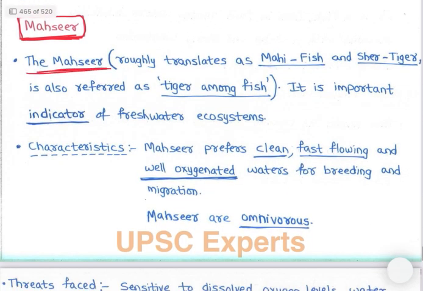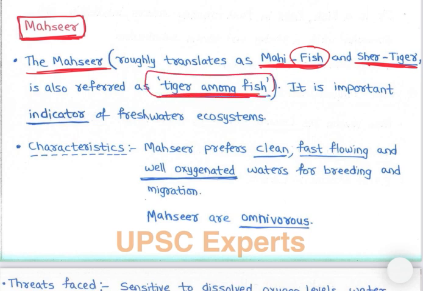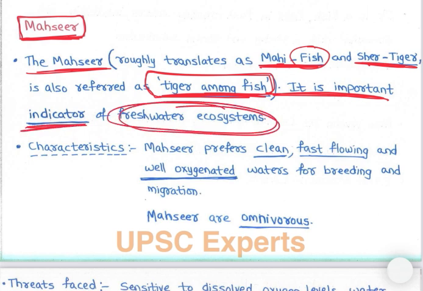See, mahseer roughly translates: mahi means fish and sher means tiger. So it is also referred to as the tiger among fish. So mahseer are tigers among fish. It is an important indicator of freshwater ecosystem. So they live in fresh waters, right? It is a fish, tiger among the fish, and they live in freshwater ecosystem. So mahseers are freshwater fish.